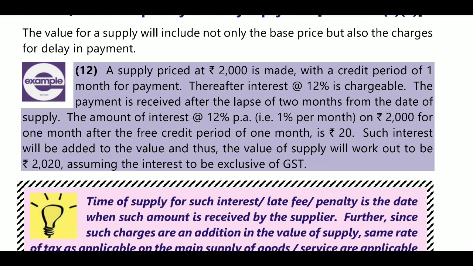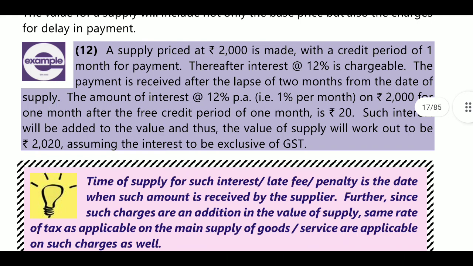On this 20 rupees you must pay GST. Such interest will be added to the value of supply, and thus the value of supply will work out to 2020 rupees, assuming the interest to be exclusive of GST.